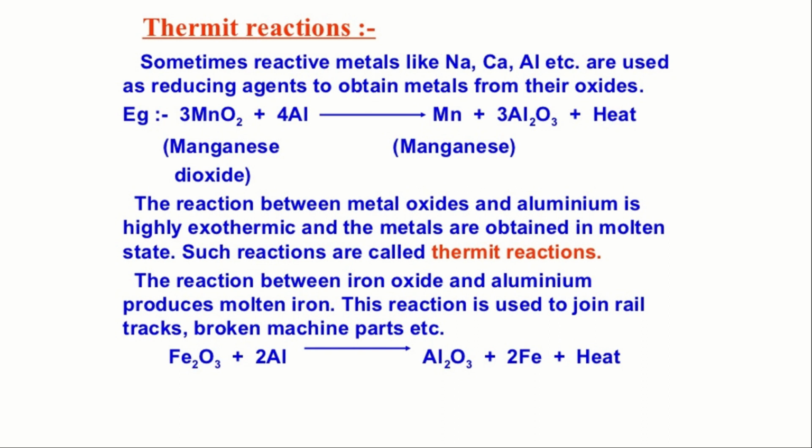The reaction between iron oxide and aluminium produces molten iron. This reaction is used to join rail tracks and broken machine parts. Molten means it is not quite a liquid and not a solid, it is in the middle. After using it, it will become solid and tight. So it is used for broken machine parts, so that we can use that molten liquid to tighten the machine parts or to join the rail tracks.